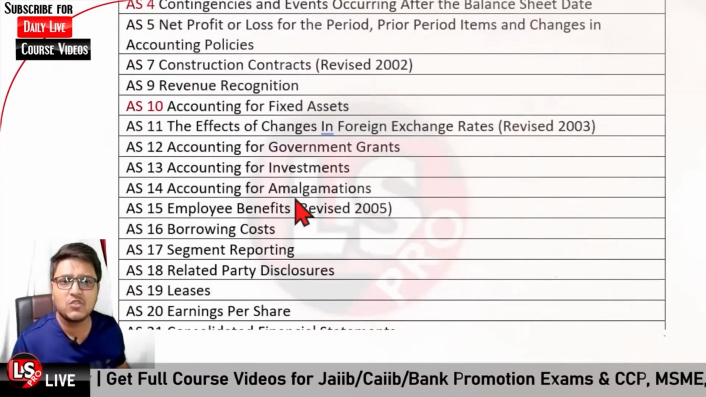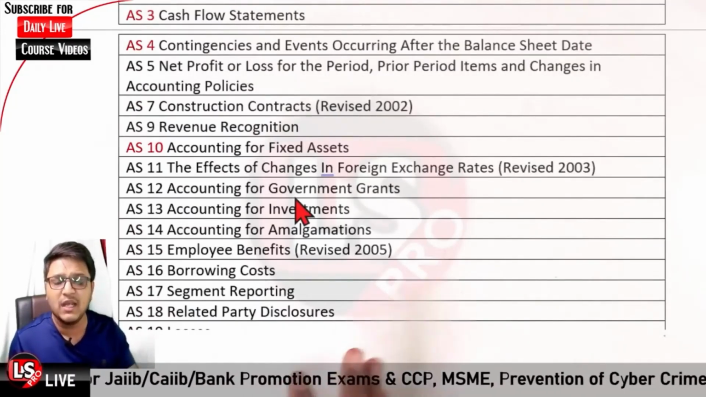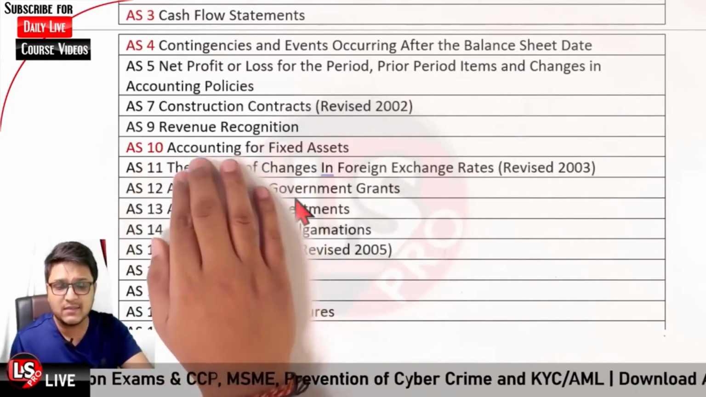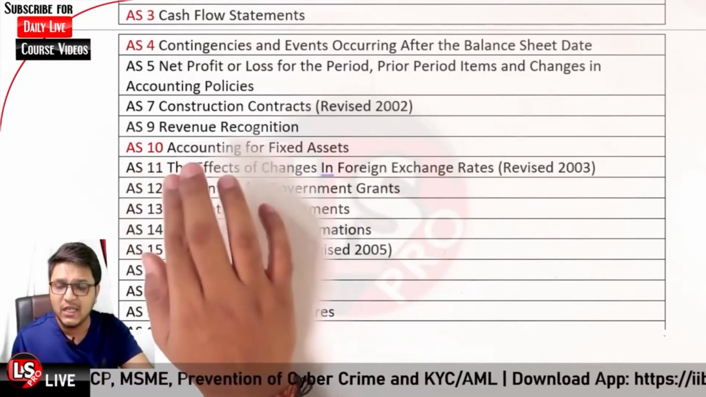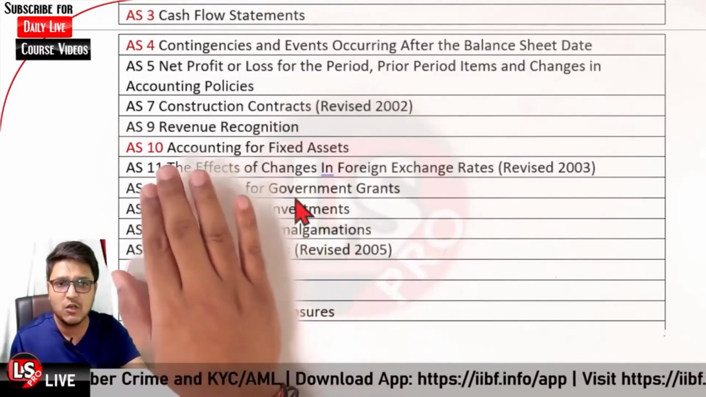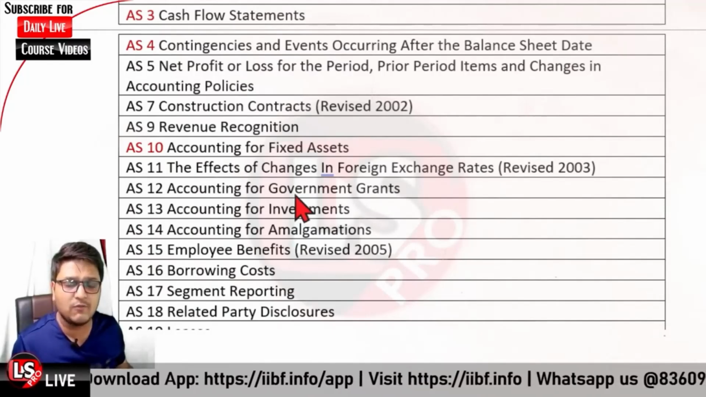and recently there was a change that AS 6 was dropped, that was related to depreciation, and that was basically combined with AS 10. So AS 6, that is Accounting Standard 6, was related to depreciation, and that is now combined with AS 10, that is Accounting Standard 10, related to accounting for fixed assets.